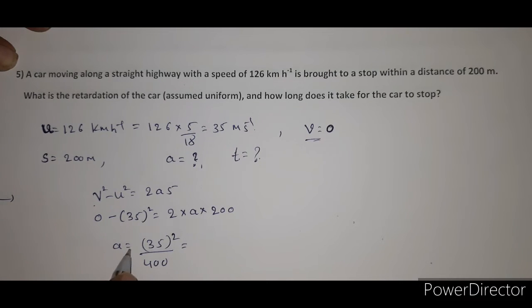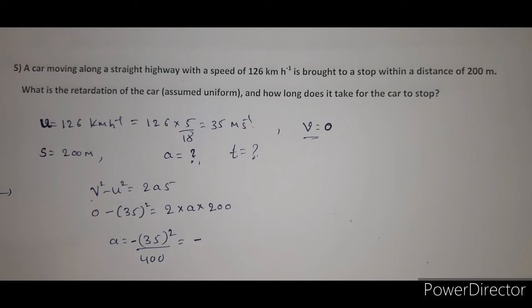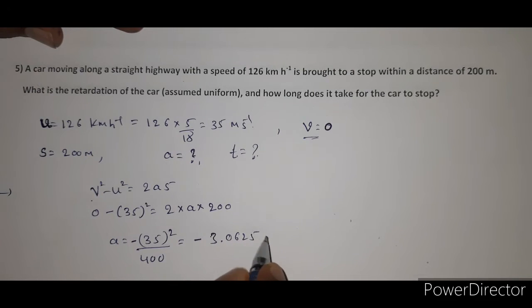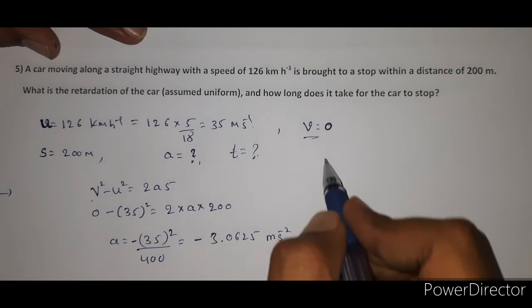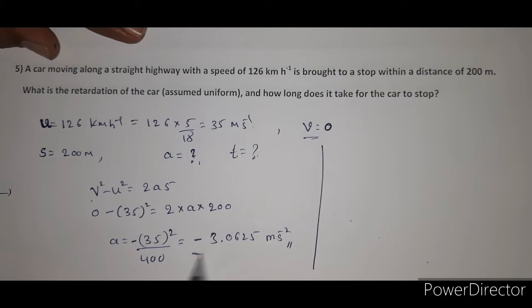The minus sign is as it is, so minus 35 whole square divided by 400. So this value is minus 3.0625 meter per second square. So this is the acceleration or the retardation, right? So the retardation value is minus 3.0625 meter per second square.